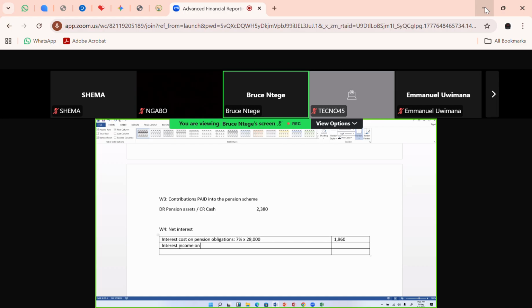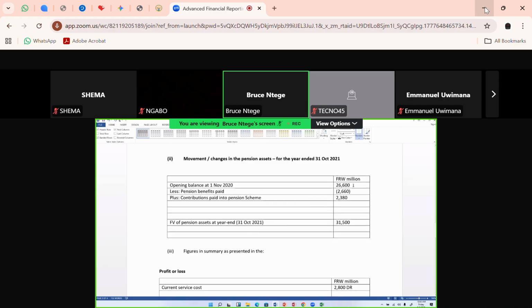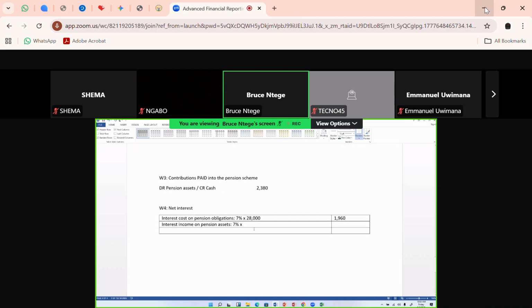Interest income on pension assets, which is again 7%. I'm using that same interest rate at the start of the year, times the figure of the pension asset at the start of the year. From my table up here, the pension asset at the start of the year was 26,600. So I'll bring it down here to say times 26,600. Okay. Again, I'm going to use my calculator. 7% times 26,600. I have 1862.